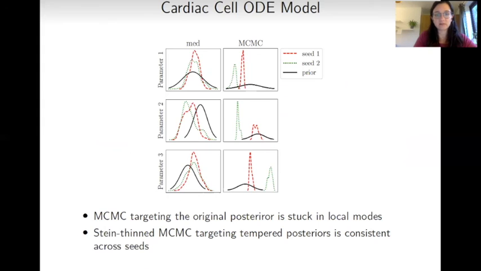I would like to conclude with our motivating example, which is the cardiac cell ODE model. In that case, we have a set of ODEs with 30-dimensional parameters, and here I'm showing just the first three parameters. On the right-hand side, it is possible to see that different rounds of the MCMC get stuck in different local modes. While on the left-hand side, we can see that if we temper the distribution, and so we do introduce some bias in our procedure, but we then correct that using Stein thinning, we obtain consistency across rounds. And we're learning something because the posterior has moved from the prior.